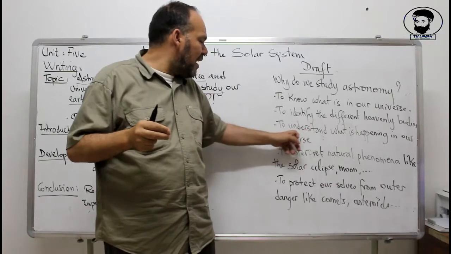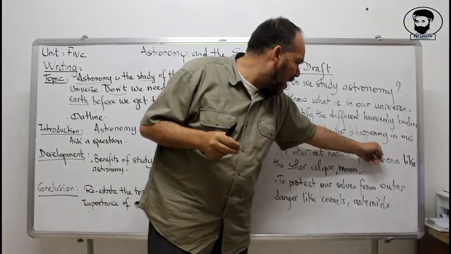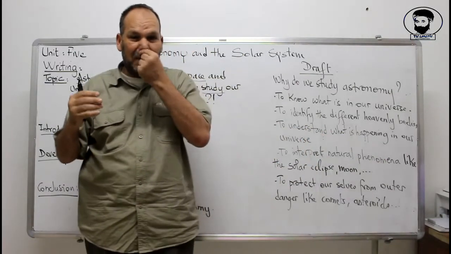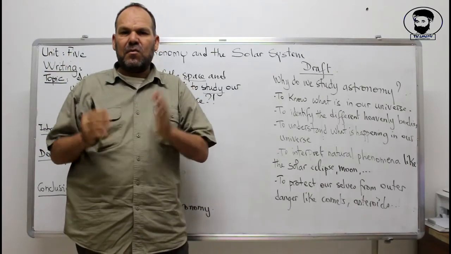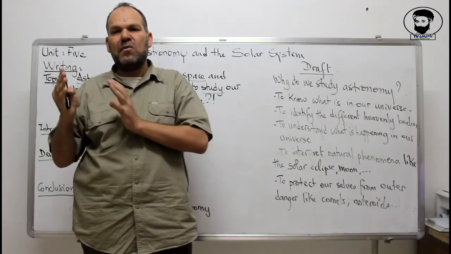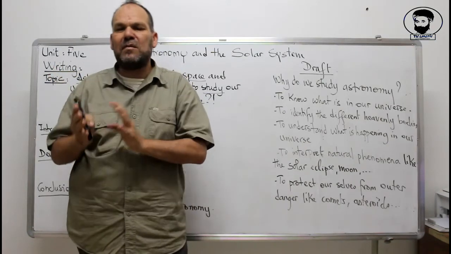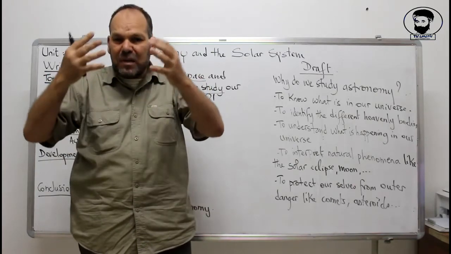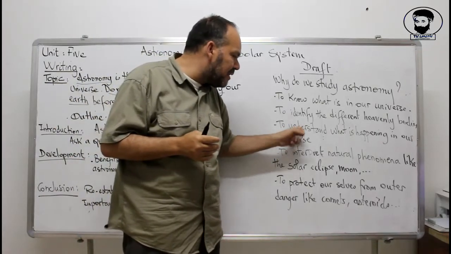Then, to understand what is happening in the outer universe, for example, to understand why do we have a year here on Earth, why do you have night and day, why is there, for example, winter? Why is there summer? Why is it sometimes cold? Why sometimes it's hot? When there are earthquakes? So what is the relation between what's happening on Earth and what's happening in the outer space? So we need to understand this.